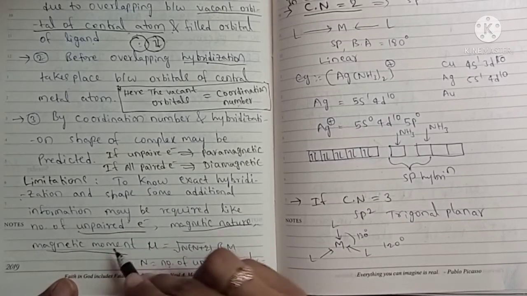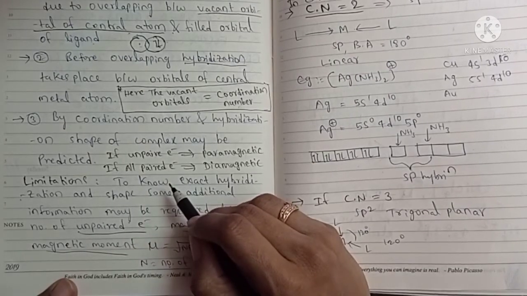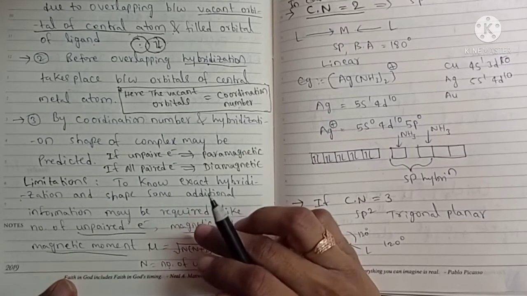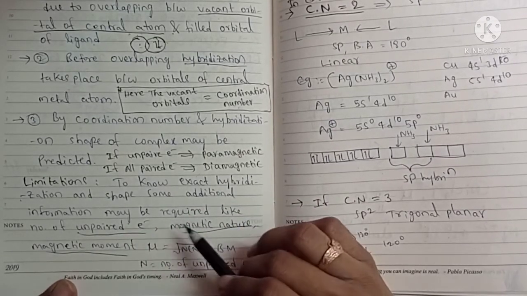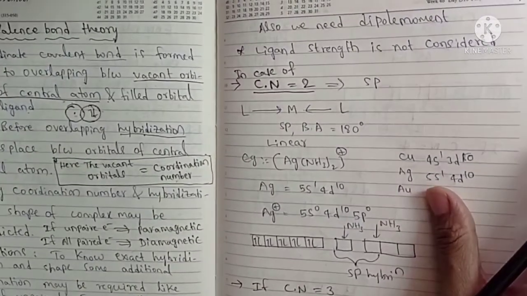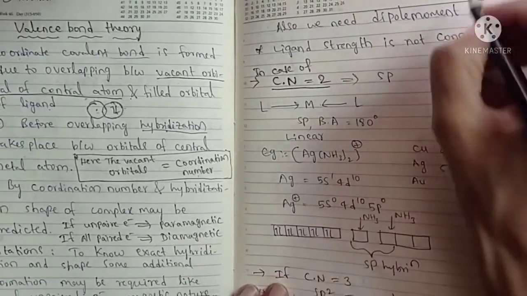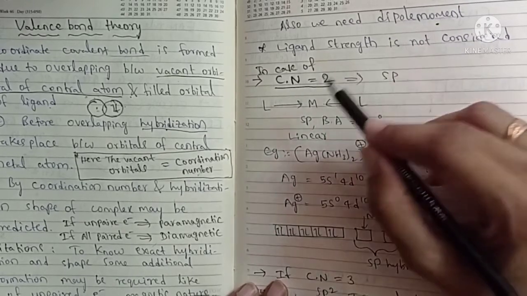If this information is given, we can predict the exact hybridization of the complex, but this theory doesn't give full information on magnetic moment and magnetic nature. And also we need the dipole moment, but the dipole moment value is also not considered by this theory.